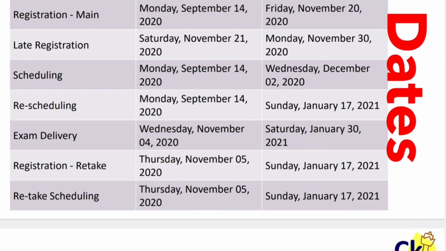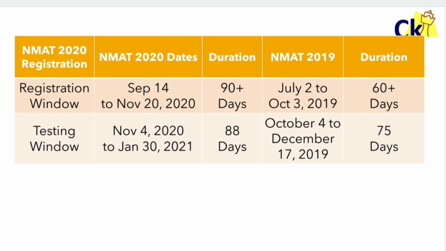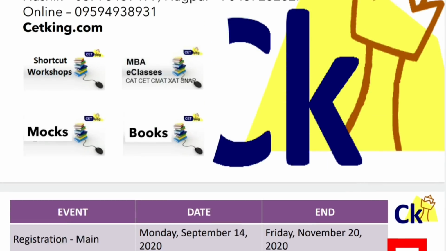The main thing I want to talk about here is the registration window. Last year it was 90 days, this time the window is only 60 days. So timings have changed, and the testing window, which was 75 days, has now become 88 days.